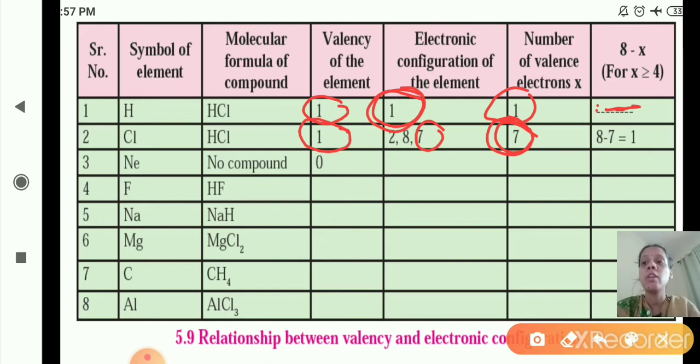Neon, you have studied. Neon is a noble gas or inert gas, so its valency is 0. Because the electronic configuration for neon is 2, 8. Why? Because the number of electrons is 10. So 2 in K shell and 8 in L shell. So the number of valence electrons is 8. In the outermost shell there are 8 electrons. So 8 minus 8 is equal to 0. So the valency of the element is 0 for neon.